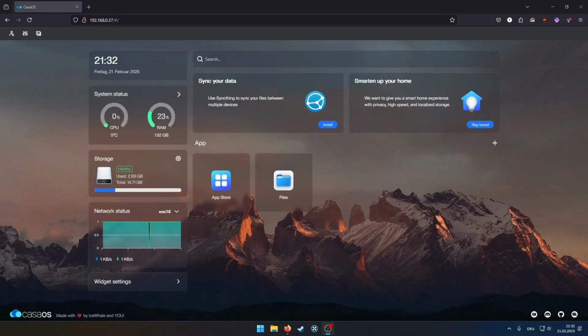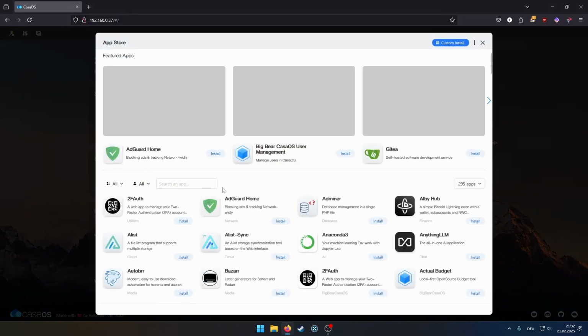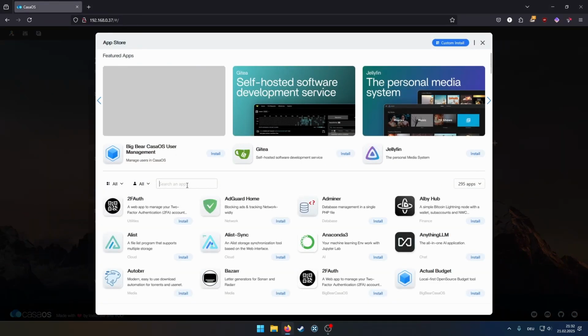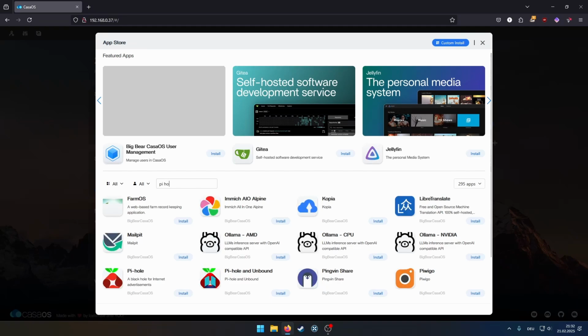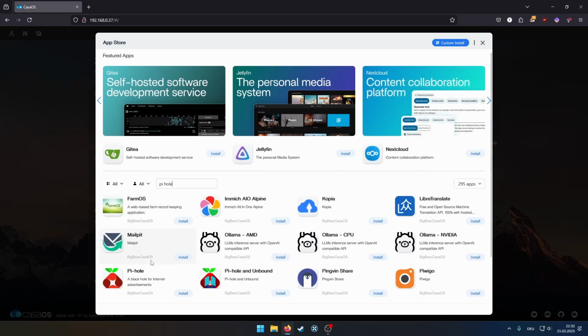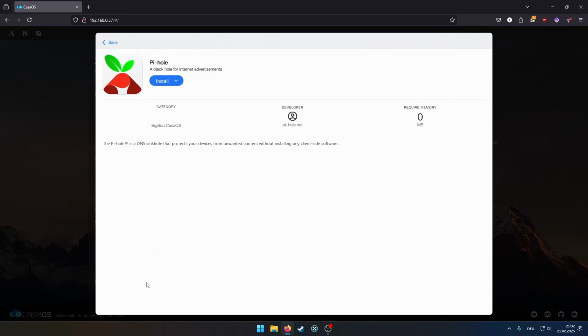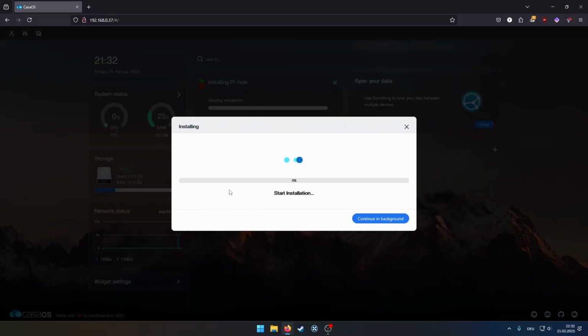To install Pi-hole, you just need to go on your CasaOS dashboard. So enter the IP of your server and there you are. So it's really easy today. We're not gonna go into the terminal once. So just open the App Store, search for Pi-hole. There it is. Click on install, and then it's gonna install itself.